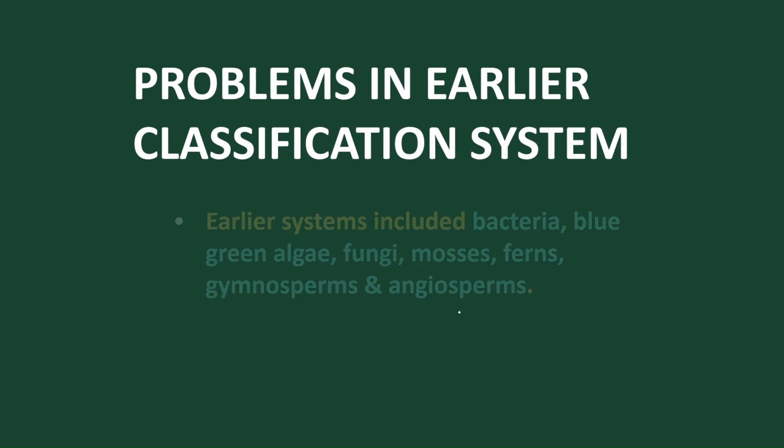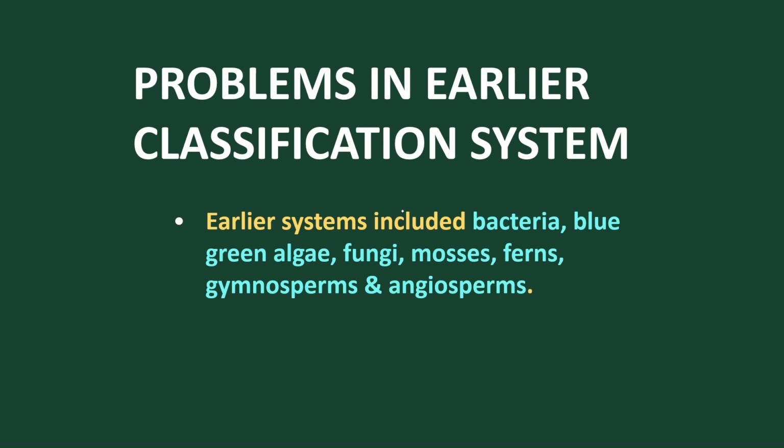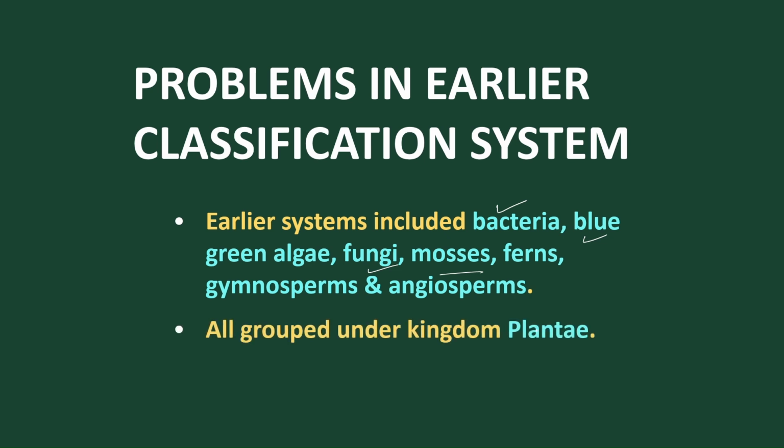Now what was the problem in the earlier form of classification? Normally what happened earlier in the system of classification? They included bacteria, blue-green algae, fungi, mosses, ferns, and plants, all of them under plant. So this was the major drawback.